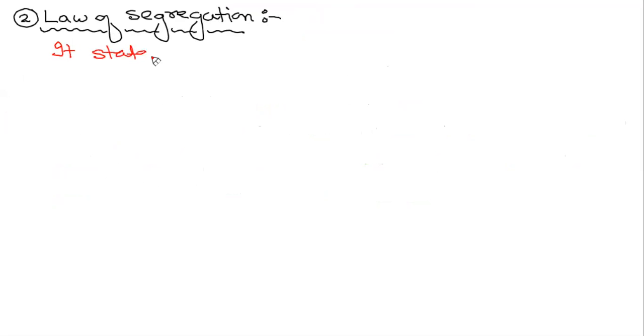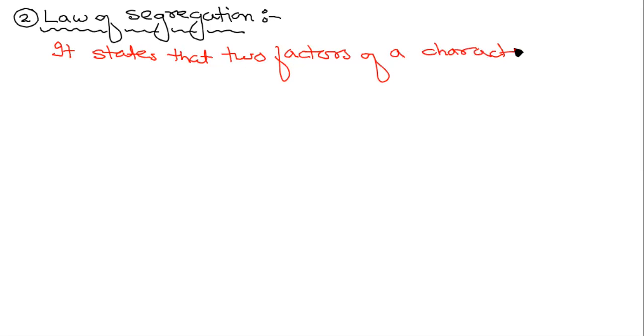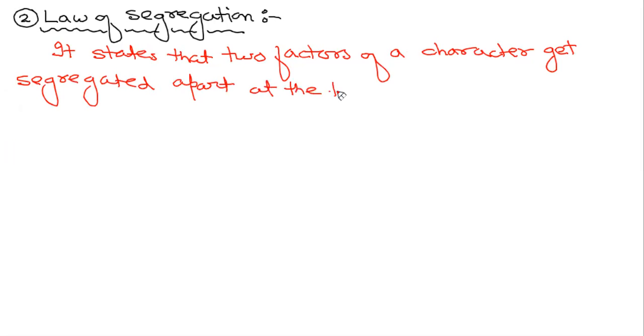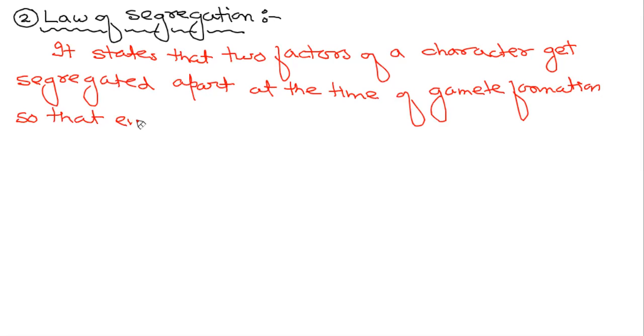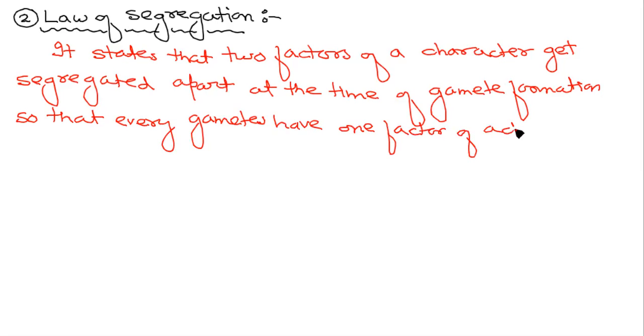So it states that two factors of a character get segregated apart at the time of gamete formation, so that every gamete has one factor of a character.